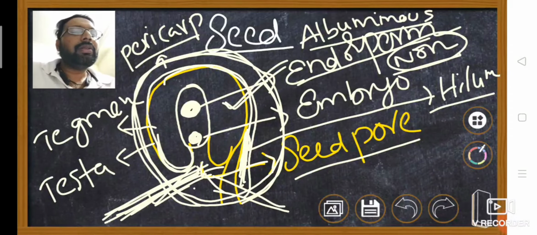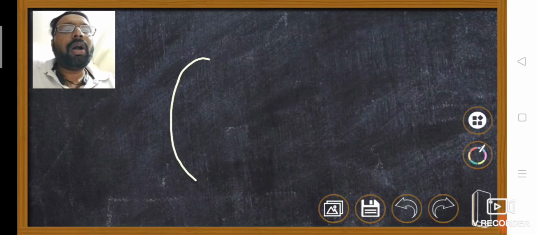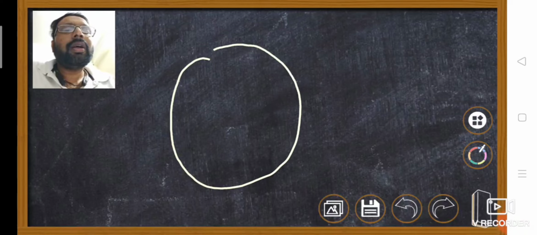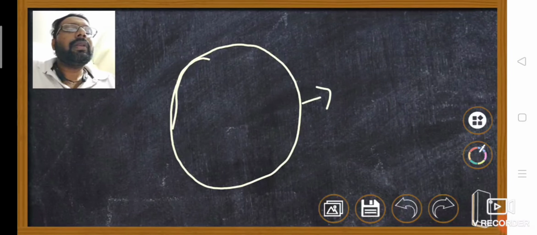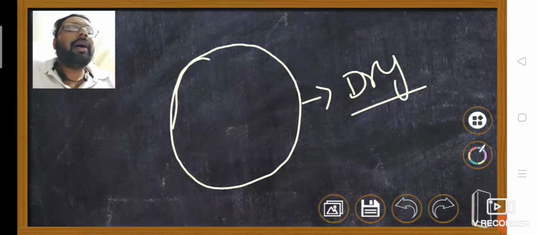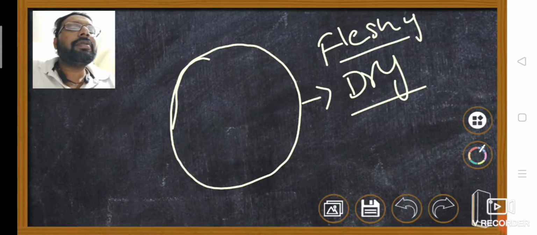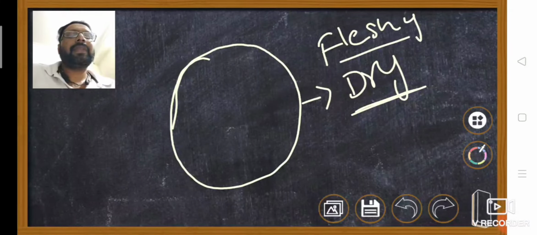Now, based on that, when you look at the structure, this is the fruit wall. Here there are dry fruits and fleshy fruits. What is the difference between dry fruits and fleshy fruits? The ovary develops into fruit.